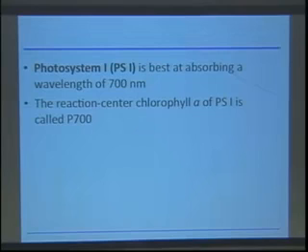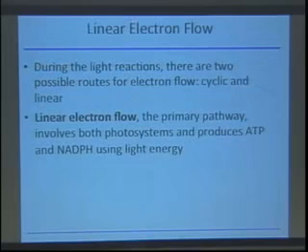And so when this process is initiated, there are two different ways that electrons can be triggered to flow through the system. There's linear electron flow, and there's cyclic electron flow. We'll talk about both of those, how they work and what happens when they are triggered. In linear electron flow, which is the primary pathway, both photosystem 1 and photosystem 2 are involved. This linear flow of electrons produces ATP and NADPH, and it uses light energy to do this.